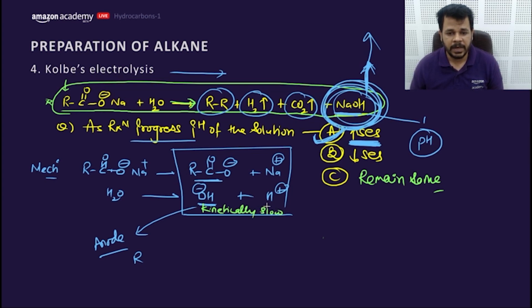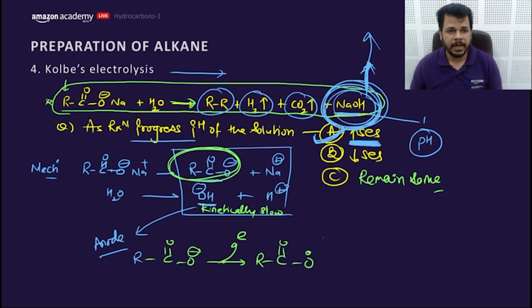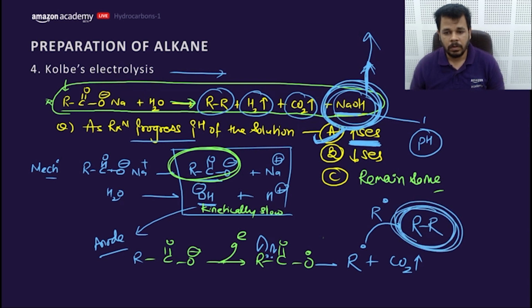OH minus reaches the anode very slowly, so RCOO minus reaches first and supplies its electron to the system and converts into the radical RC double bond O radical. Now this radical will break this bond to convert into R dot, and CO2 gets liberated. Now this R dot with the other R dot converts into RR. So at the anode there are two gases liberated, RR and CO2, whereas at the cathode